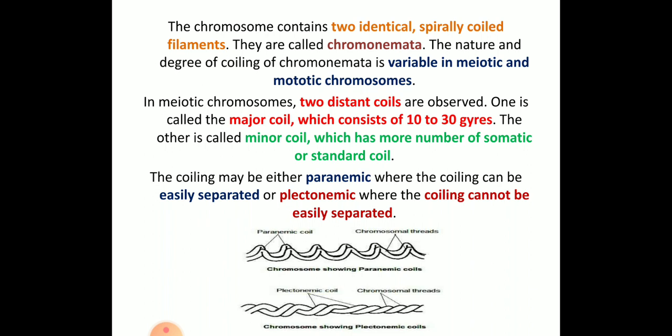The coil may be either paranemic or plectonemic. What do we mean by paranemic coiling and plectonemic coiling? This can be asked for 2 marks. In paranemic coiling, the coils can be easily separated. In the picture, these chromosomes showing paranemic coil are placed over one another. Whereas in plectonemic coiling, they are twisted, so once they are twisted, the coiling cannot be easily separated. These are the two different types of coiling in chromosomes: paranemic and plectonemic.